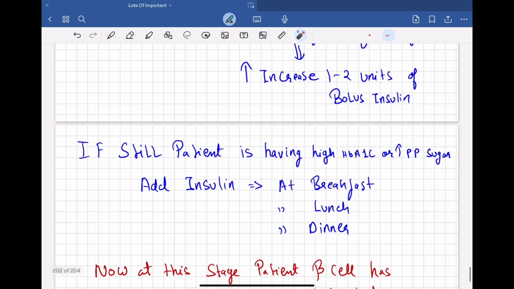Now, if still after doing these increments, the patient has high postprandial blood sugar or a high HbA1c, you need to give insulin before breakfast, before lunch and before dinner, which will mimic the regular insulin profile in a normal person, which will be at breakfast, lunch and dinner. So this will be going towards a complete basal bolus regimen.